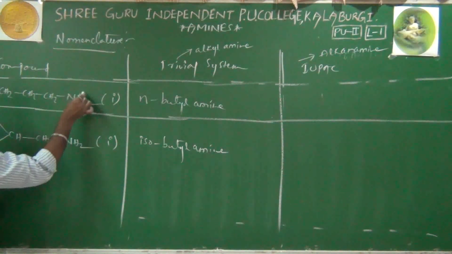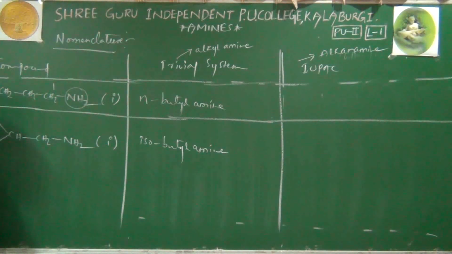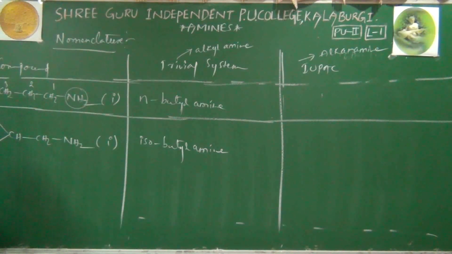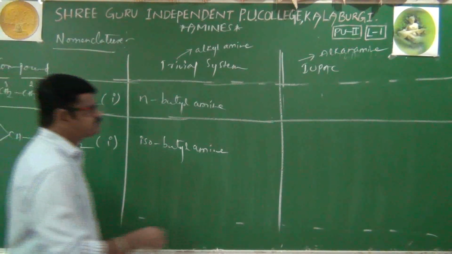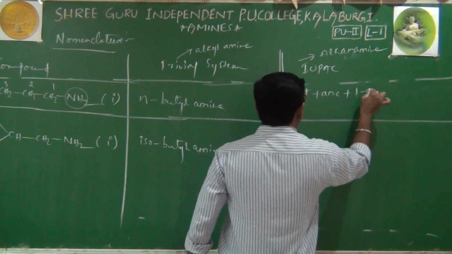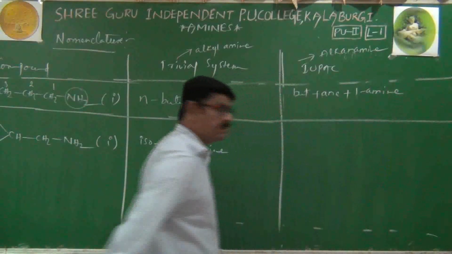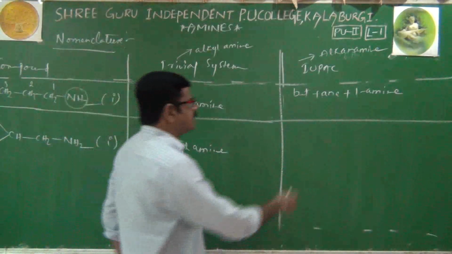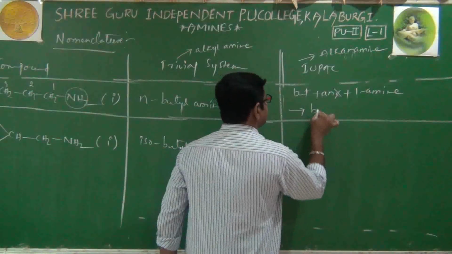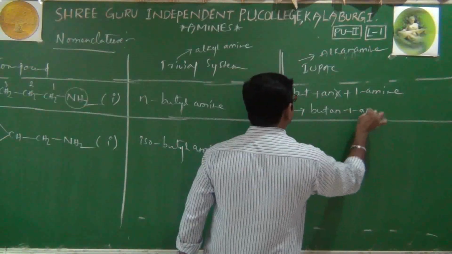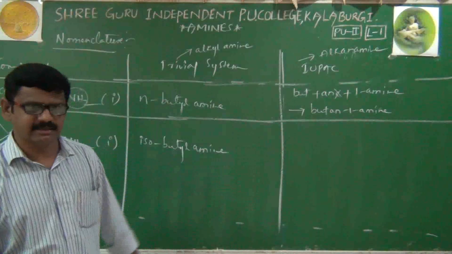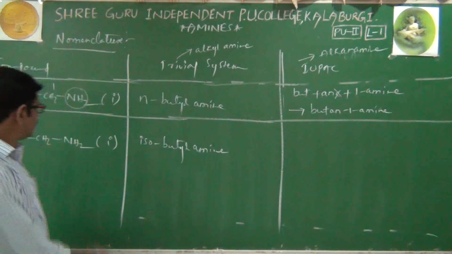Therefore, starting from the functional group attached carbon, we give number 1, first priority, then the second rank, third rank, fourth rank, that's it. Therefore, its IUPAC name is butane plus N plus 1 amine, and by removing the terminal letter E from the primary suffix, we will write butane-1-amine. That's it. Butane means don't write the E letter. E has been removed.